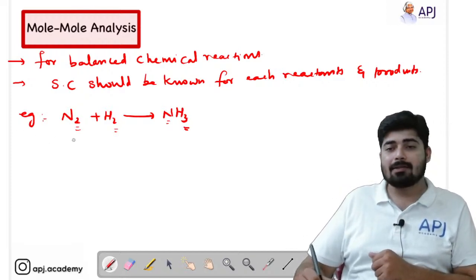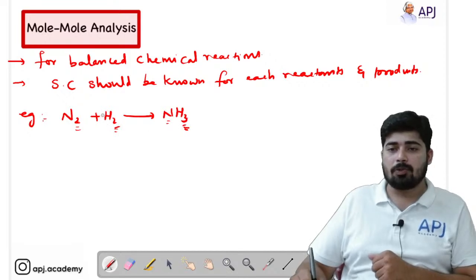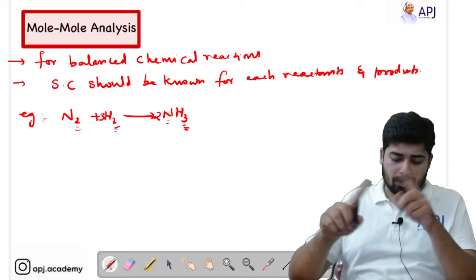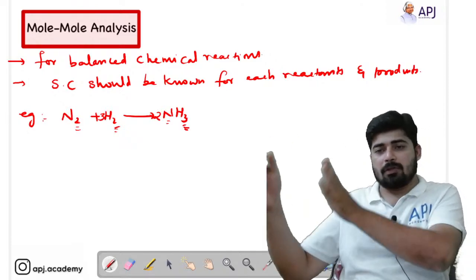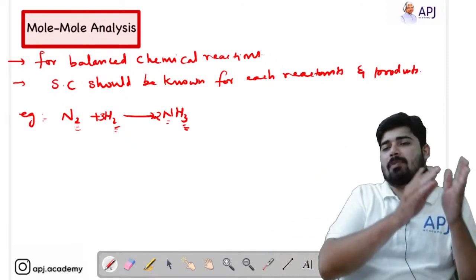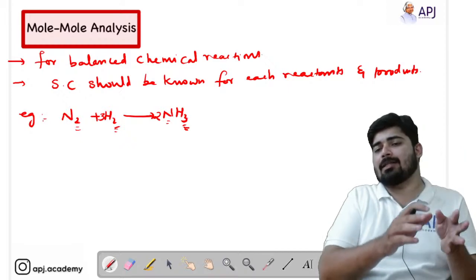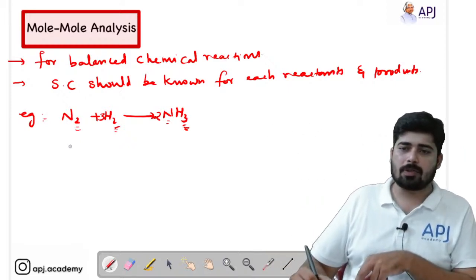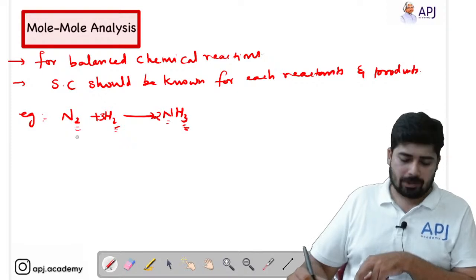So how to balance? You know that if here it is 3 and here it is 2, then you can multiply it with 3 here and you can simply multiply it with 2 here. So just multiplying the values in the reverse order. If the product contains 3, then you multiply the reactant with 3, and if the reactant contains 2, you multiply with 2 in the product. Okay. So N2 plus 3H2 giving 2NH3. So now the reaction is balanced.